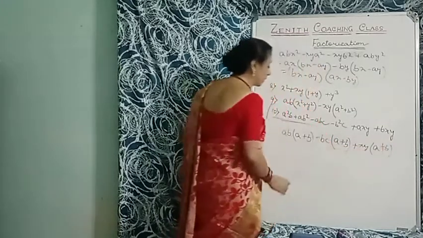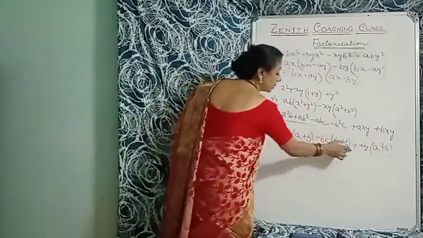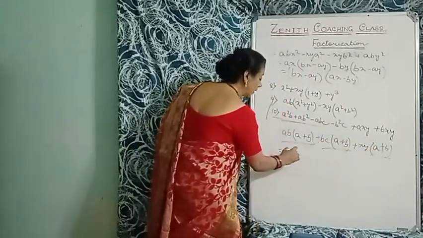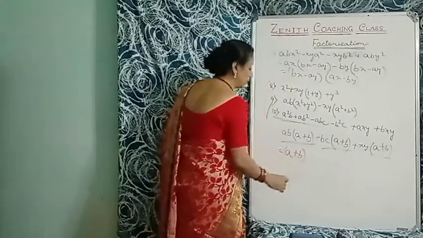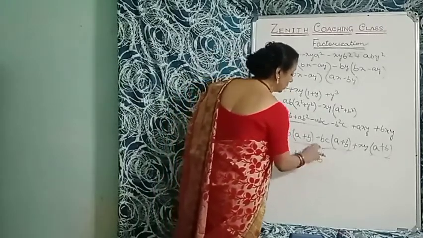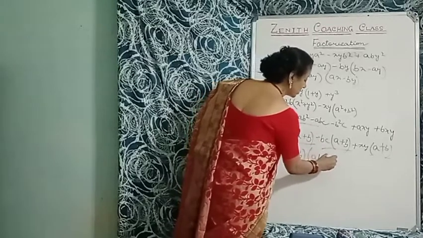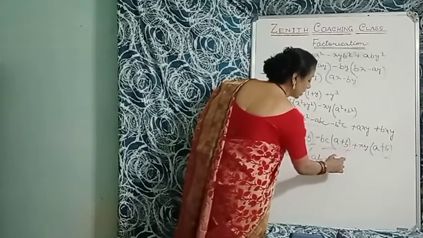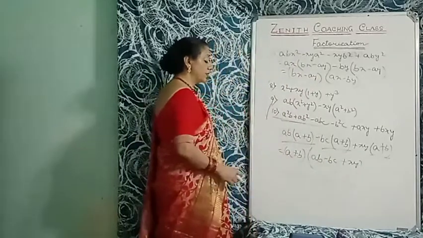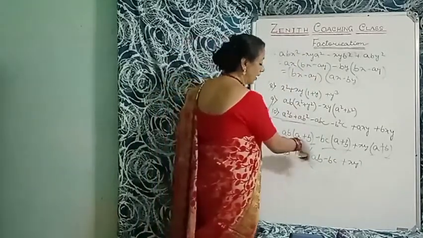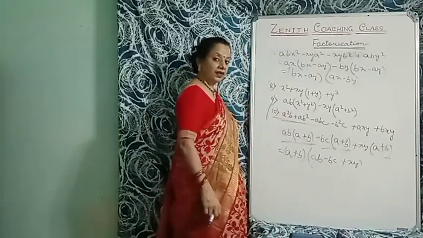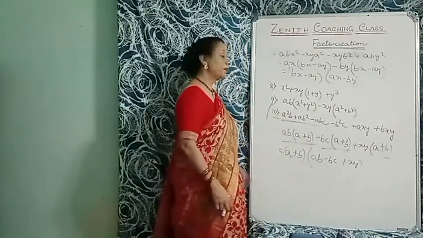So A plus B is common here. Here is A plus B. Here is A plus B. And here is A plus B. So A plus B is common here. So what is there? AB here. So write AB minus BC here. So minus, write BC plus xy. So plus xy. Okay. So there are two factors, that is A plus B and AB minus BC plus xy. Understood the sum? Okay. Please observe the sum.